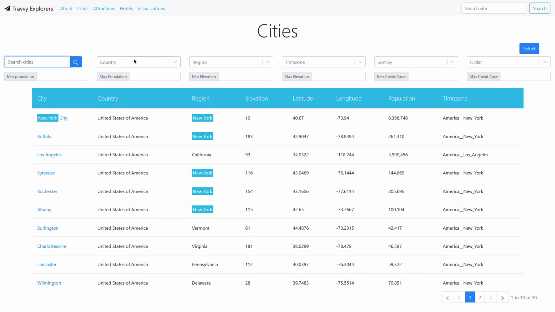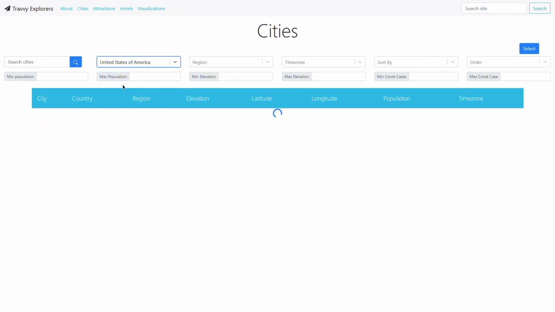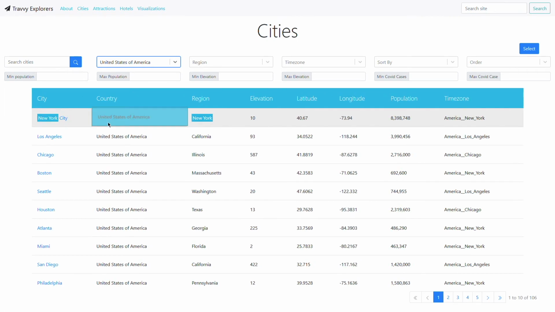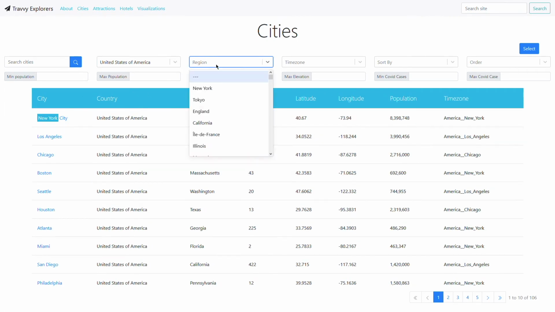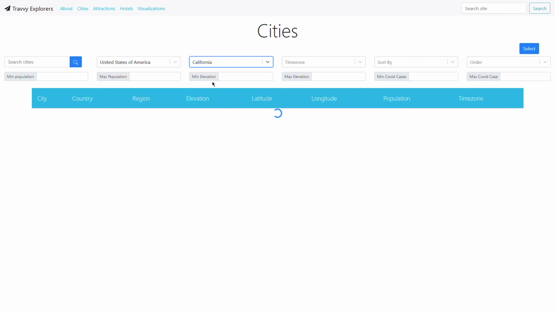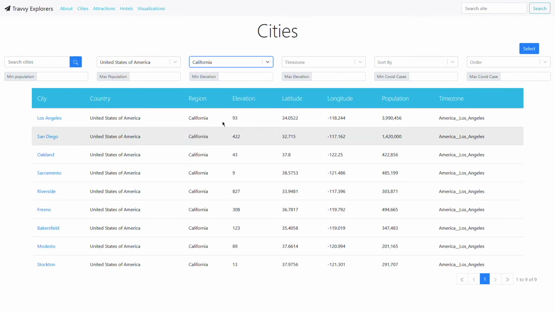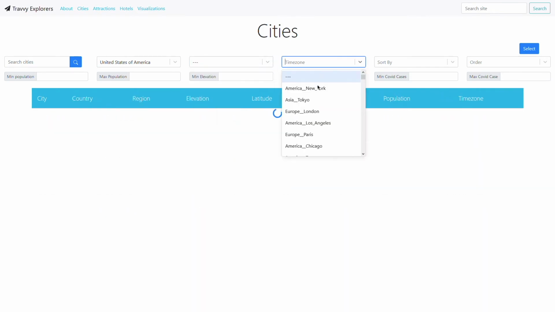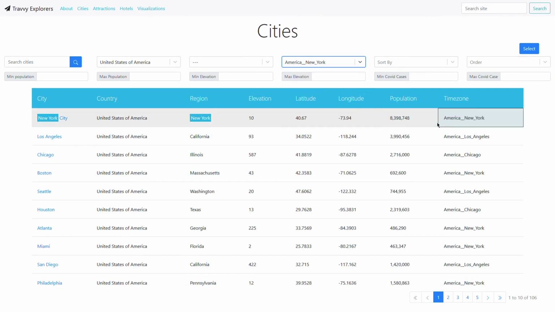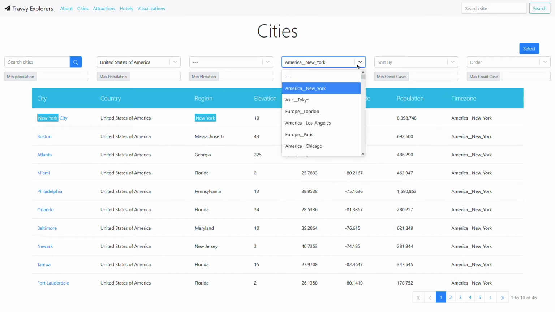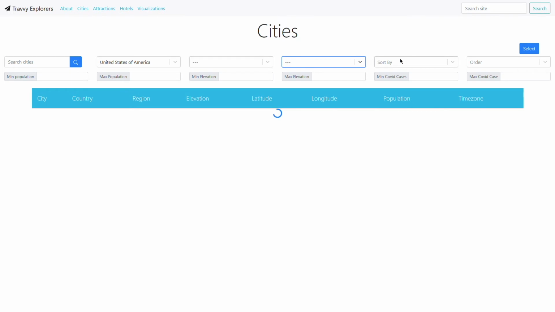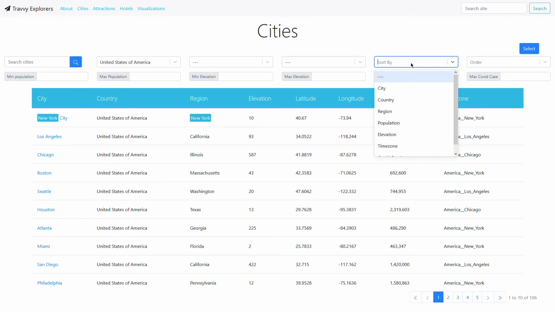If we wanted to filter by a particular country, we could get the cities in the US, and we could filter by a region in the US as well. We could also filter by time zone, and our table will reflect those changes. If we wanted to sort by an attribute, we could sort by any of these attributes.